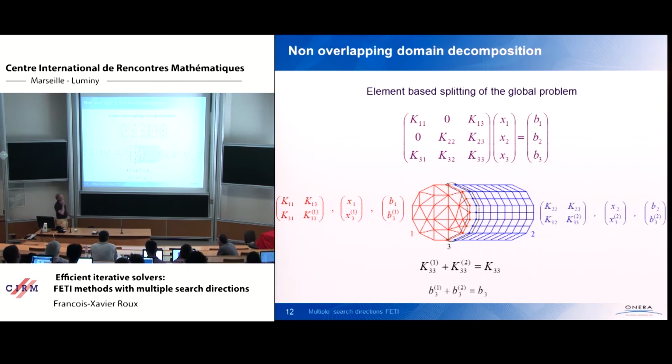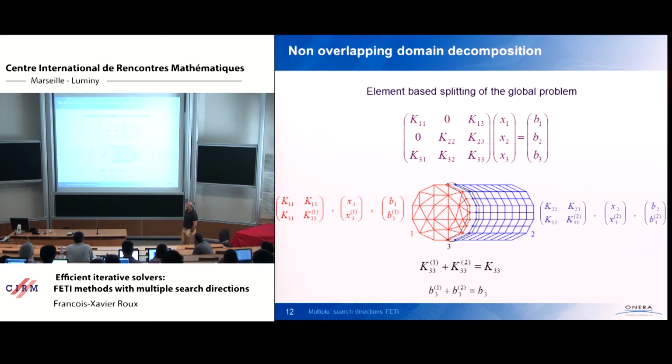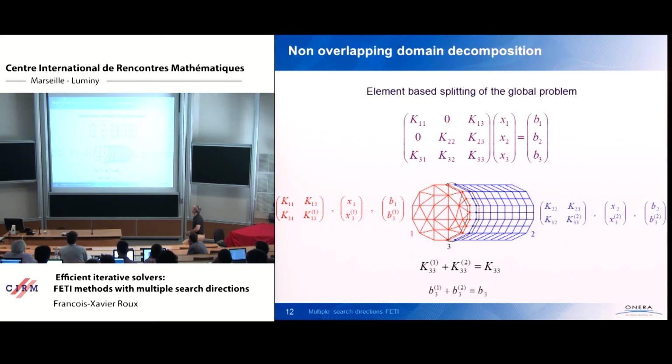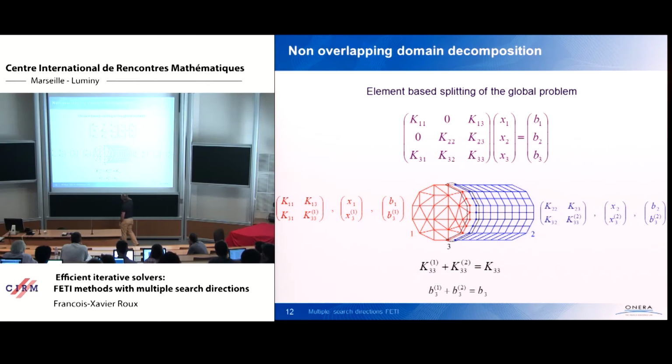Okay, so now you take your global problem and split it, let's say in this case, in two subdomains. So an element-based decomposition. And so the global matrix has the standard arrow shape I presented here, where 1 and 2 are the inner nodes in domain 1 and inner nodes in domain 2, respectively, and 3 are the interface nodes and degrees of freedom. In each subdomain, you can compute the local stiffness matrix, the local right-hand side, and so on and so forth. And the global K33 block is the sum of contributions of domain 1 and domain 2.